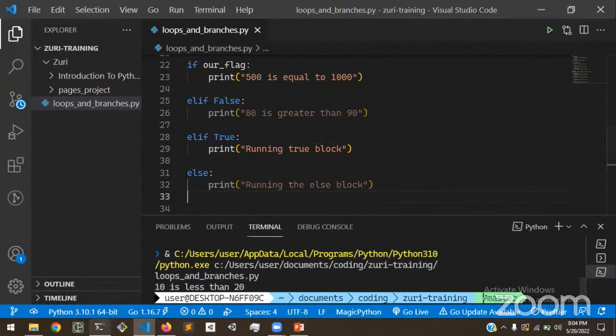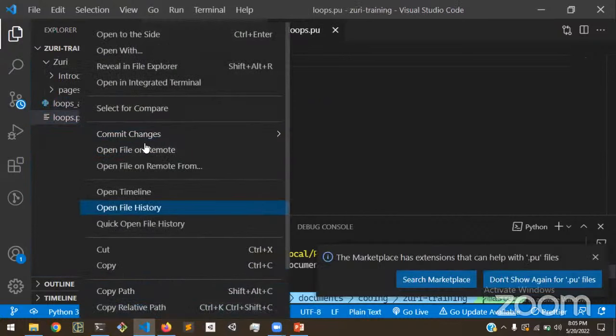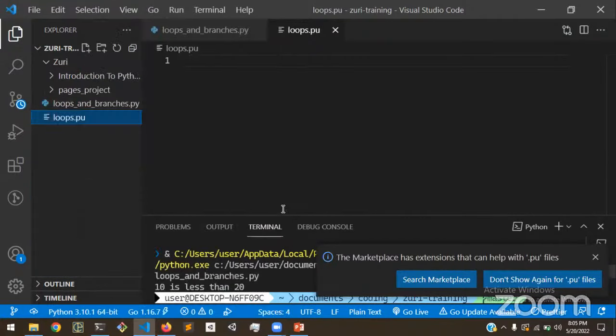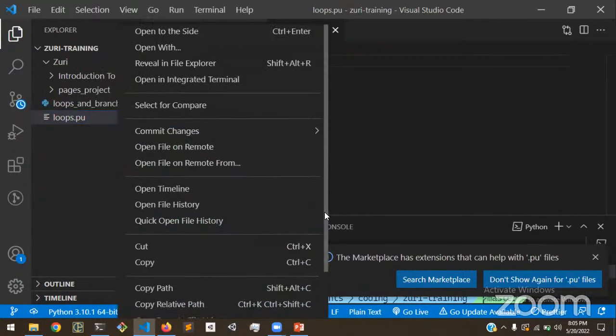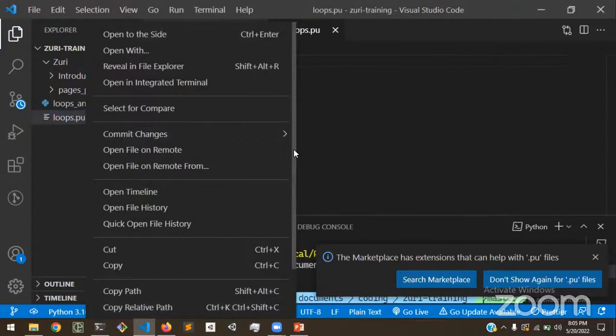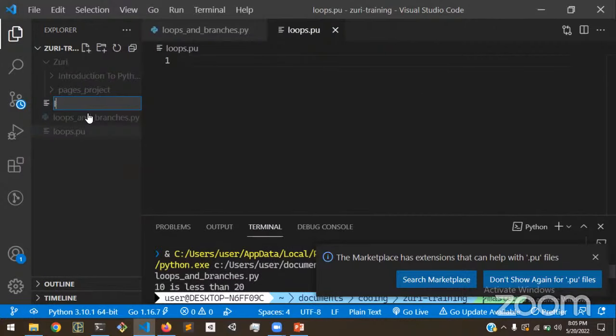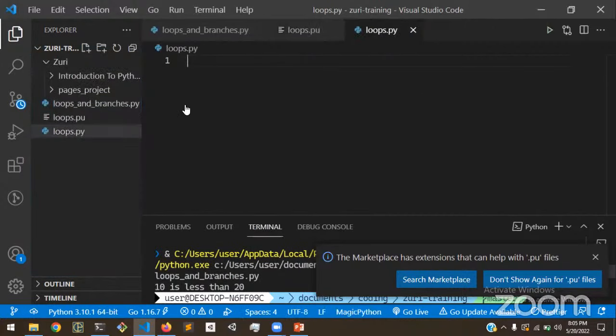Yeah. On to while loops. I'm going to go ahead and create a new file because I feel this one's a bit bunched up. So loops.py. I want to rename that, and just delete that.